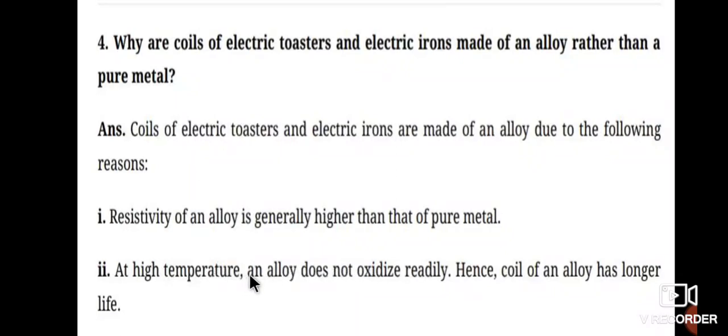At high temperature, an alloy does not oxidize readily. Hence, the coil of an alloy has a longer life. For example, electric toaster, electric irons, electric stove, all these are made up of nichrome. Nichrome is an example of an alloy. It is made up of nickel and manganese. Therefore, this is the answer to this question.